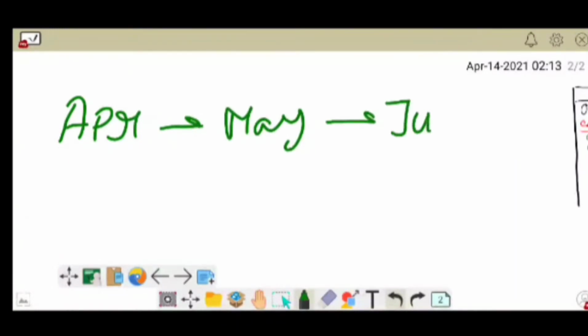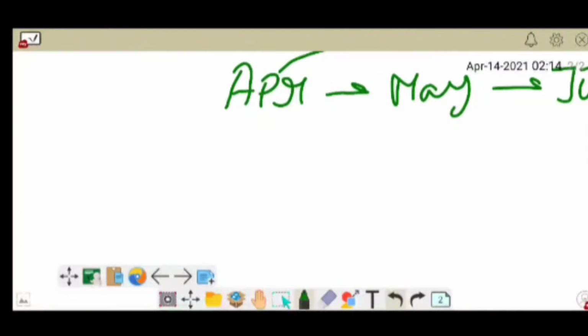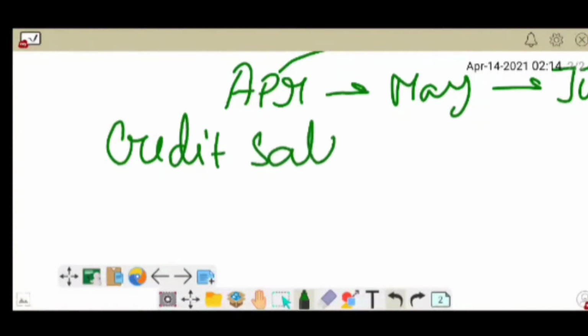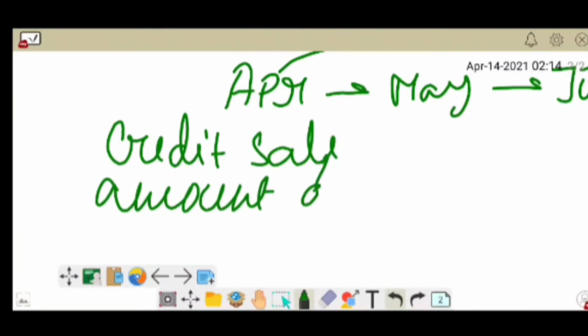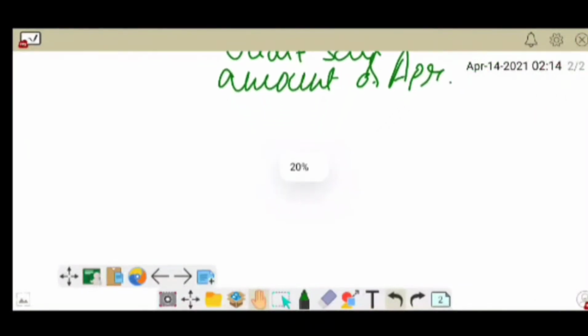So the sales amount of April we will get in June. The credit sale amount of April is how much?